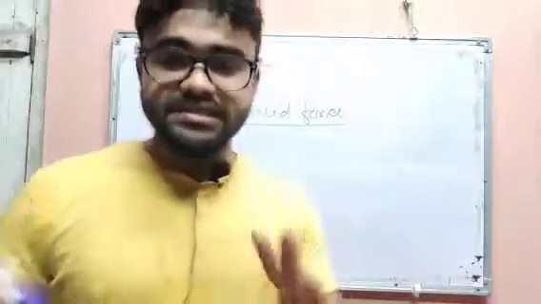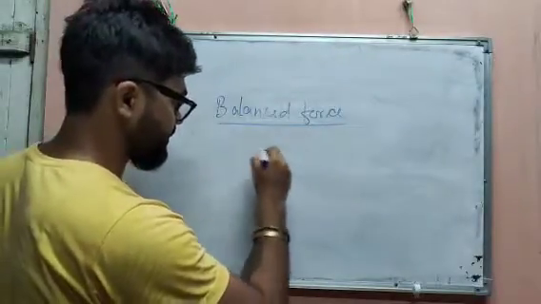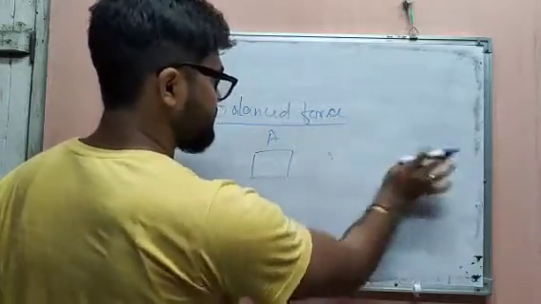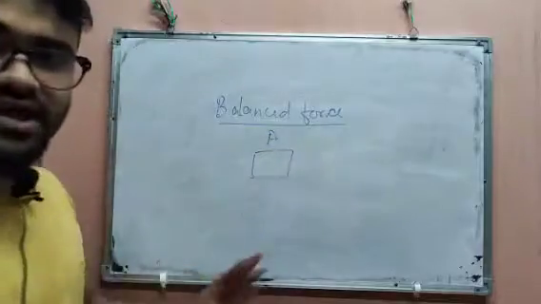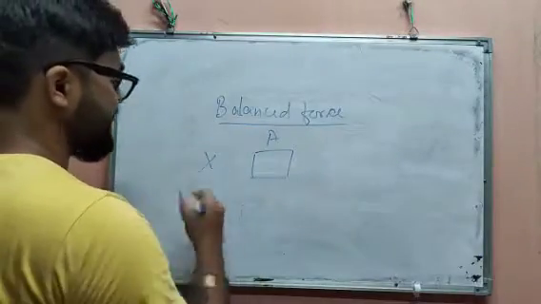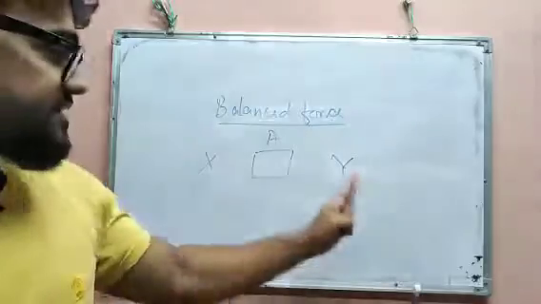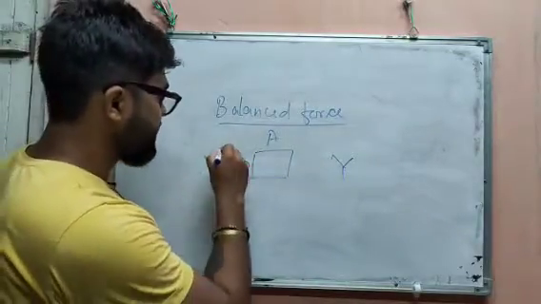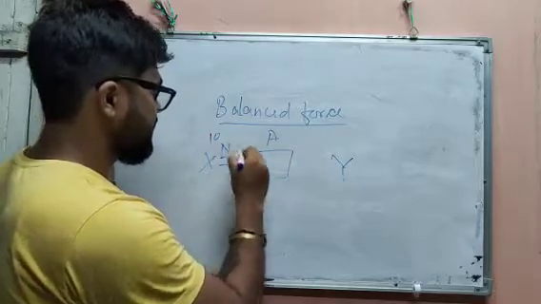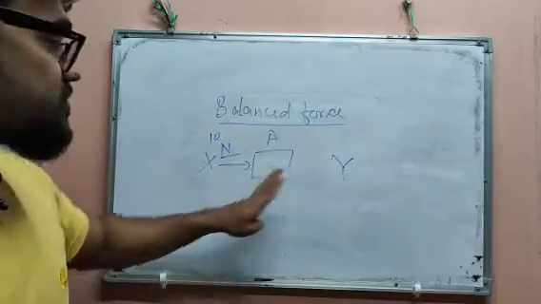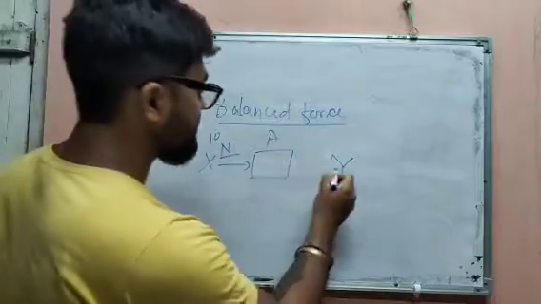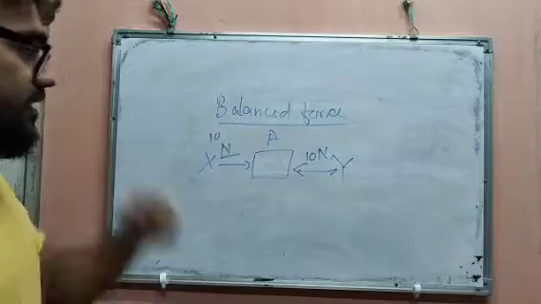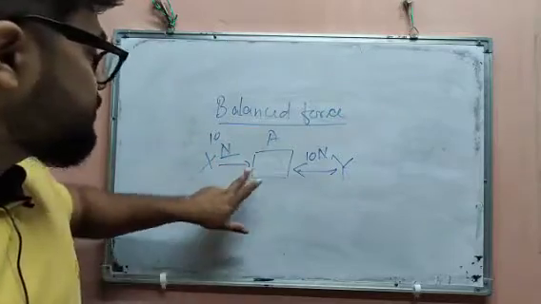Balanced force: say there is an object A, and two persons, X and Y. Suppose X applies a 10 Newton force over the object A, and Y is also applying a 10 Newton force over the object A. Clearly you can see that these two forces are balanced.